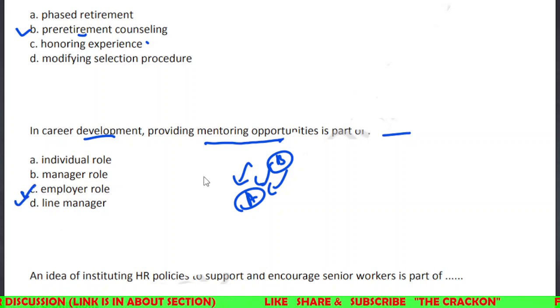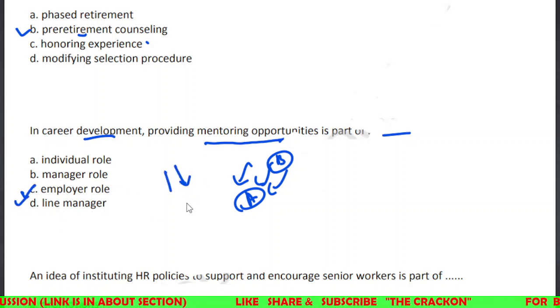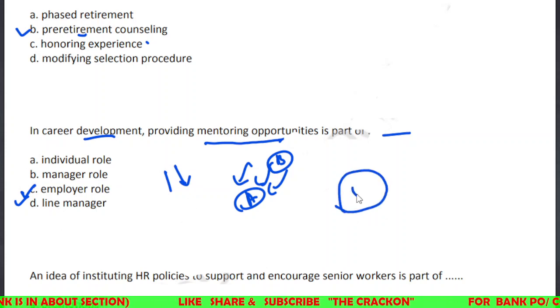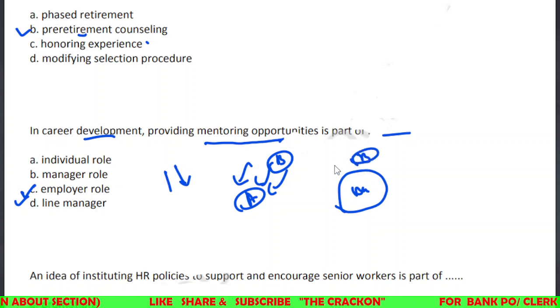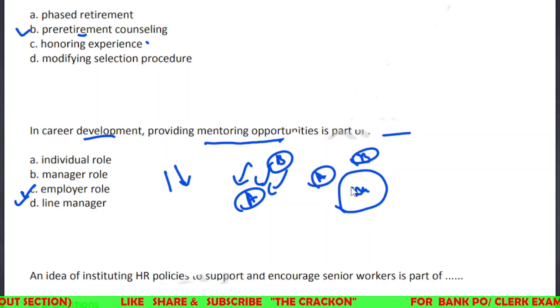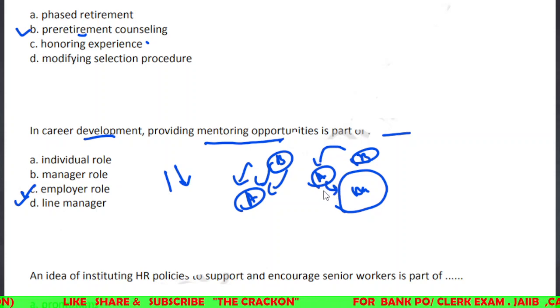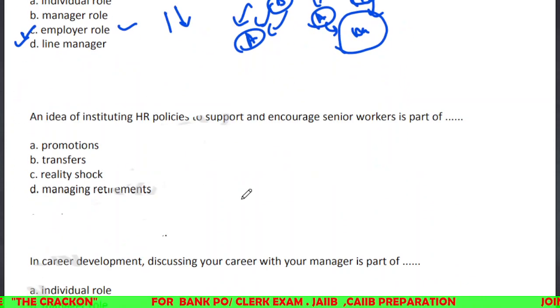Here also we need to guide our juniors to learn the things, right? For example, this is one organization, this is one bank, and B is the one and A is the new joinee. B is doing all the works. He needs to mentor Mr. A, who is the junior, who is the new joinee, so that A can also learn the things, can also participate in the working conditions in the bank, so that B can also do some more other works effectively. So this is also part of employer role. So we'll see the last one.